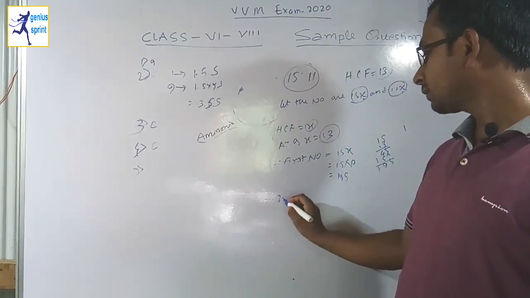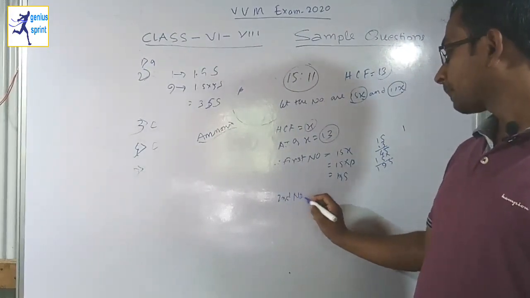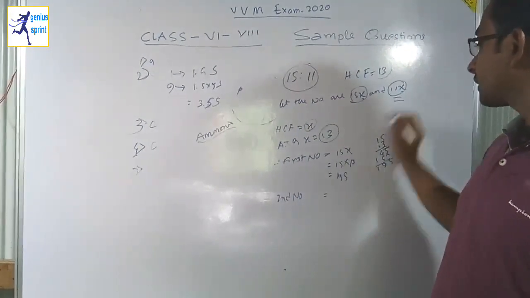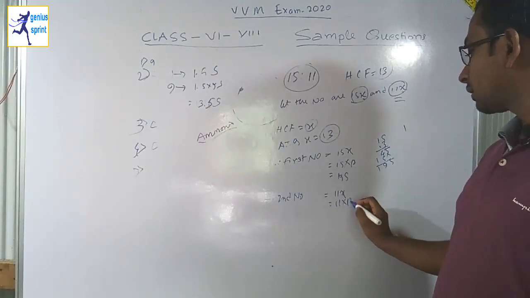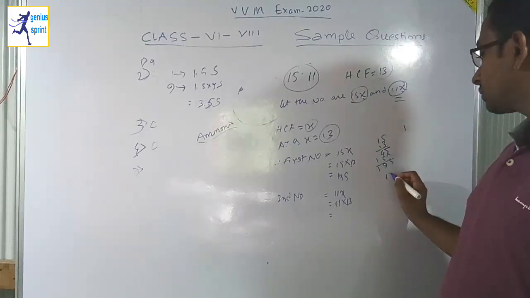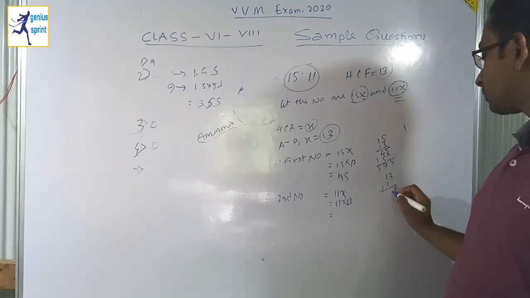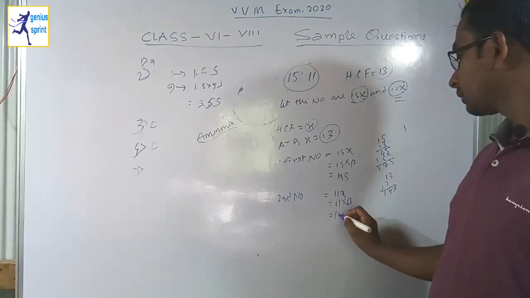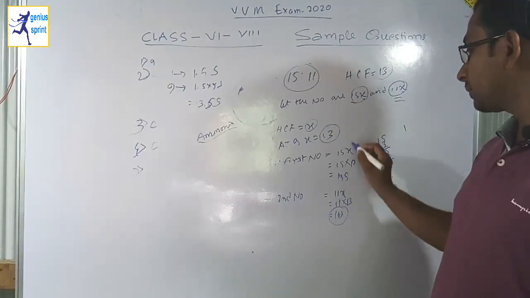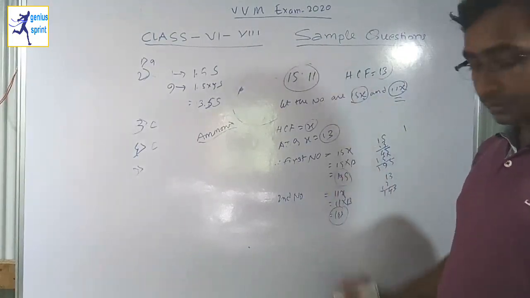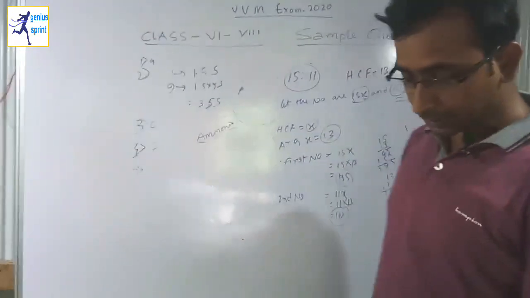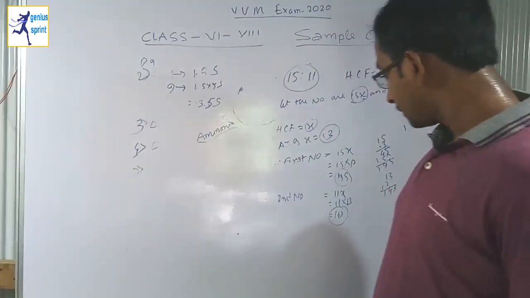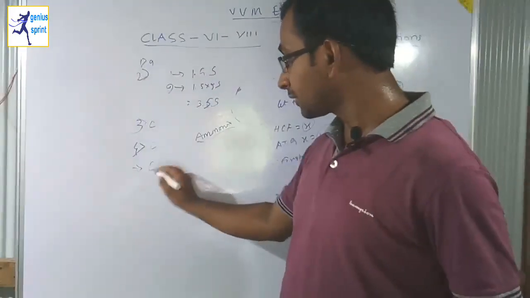And the second number is equal to how much? 11x. So 11x means 11 into 13. So 11 into 13 becomes how much? 3 4 1, 143. So 143 is one number and 195 is another number. So it is option number C. 143 and 195, yes, it is option number C.